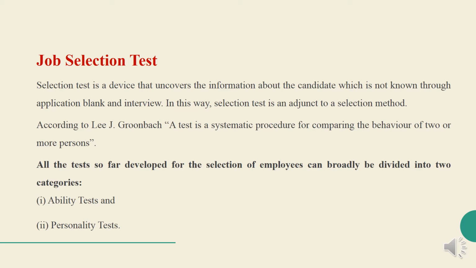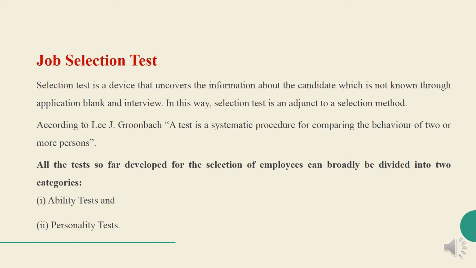Next is what is meant by job selection test. A selection test is a device that uncovers information about the candidate which is not known through the application blank and interview.